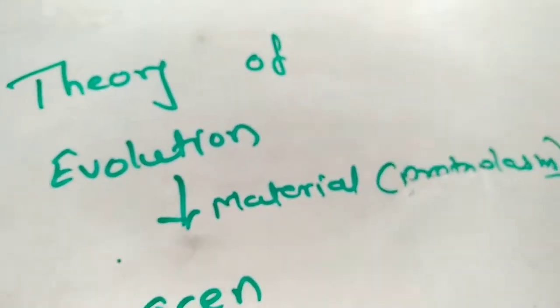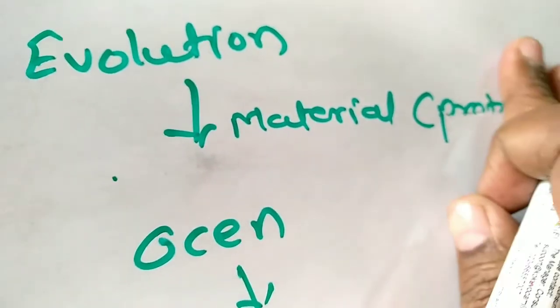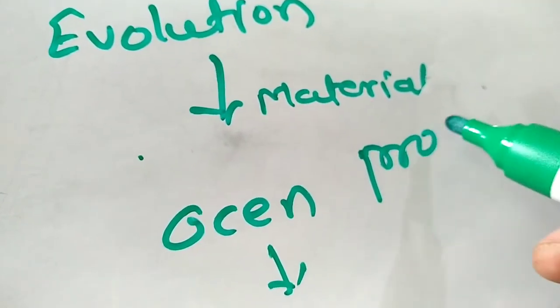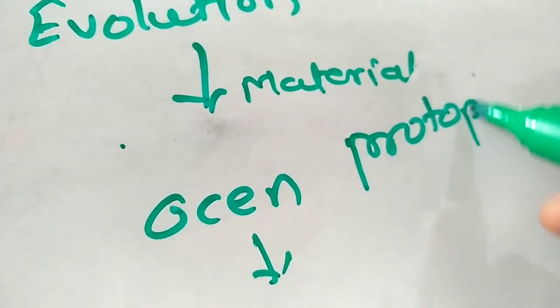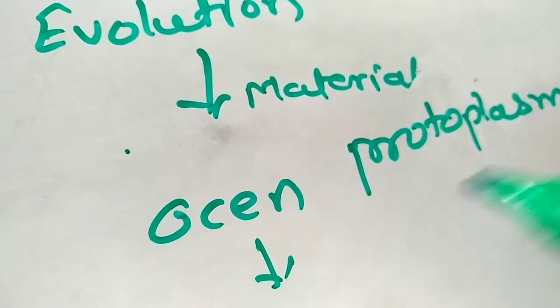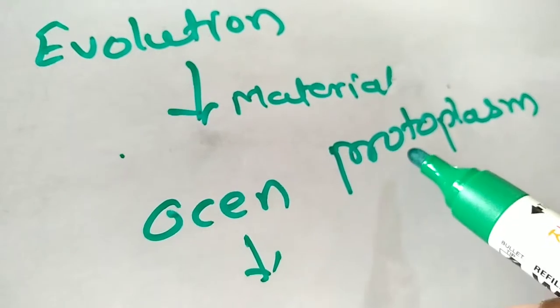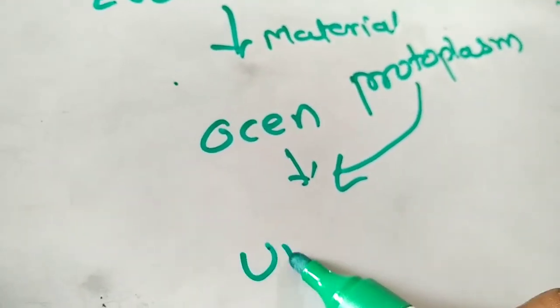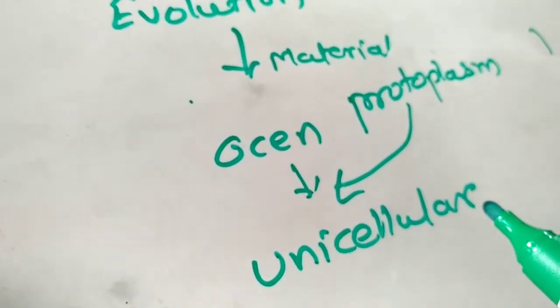Students, according to the theory of evolution, protoplasm, which is required for a living cell, was formed in the ocean, and with due course of time, a unicellular living thing was formed from it.